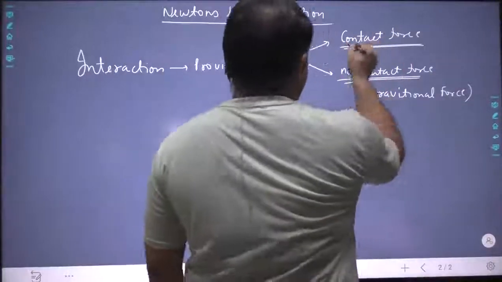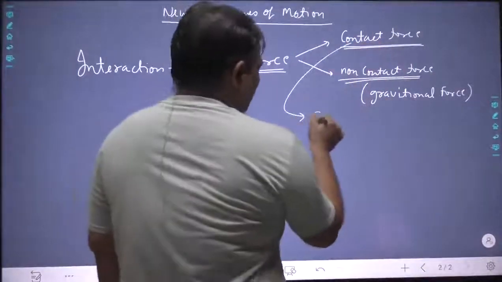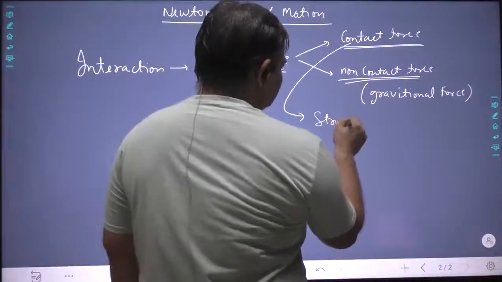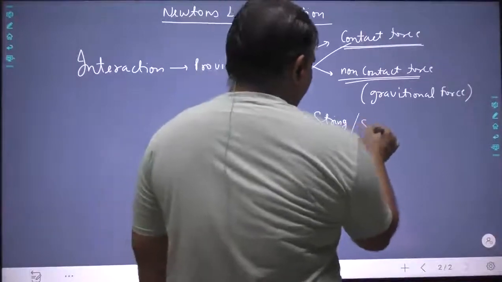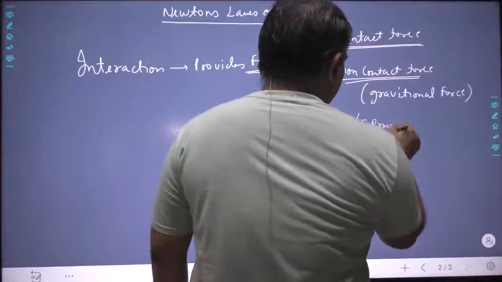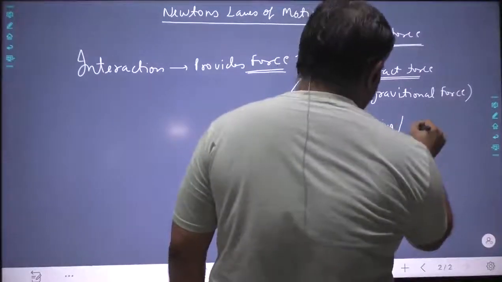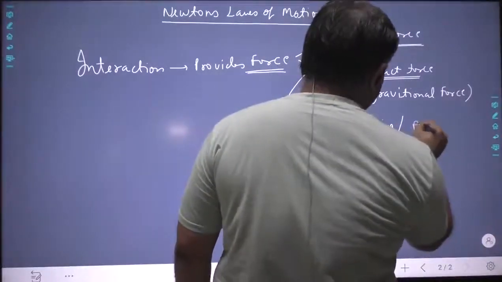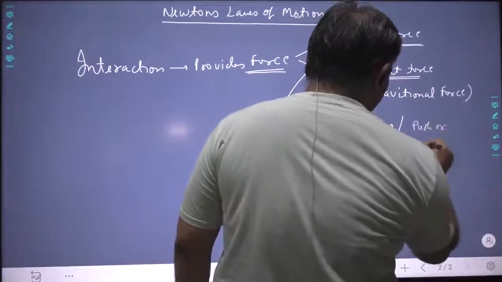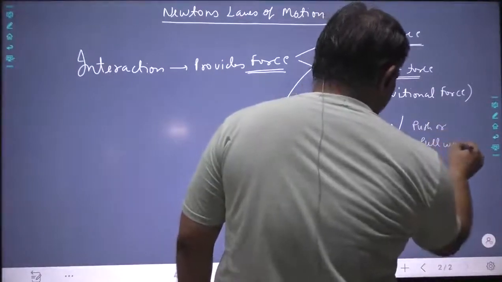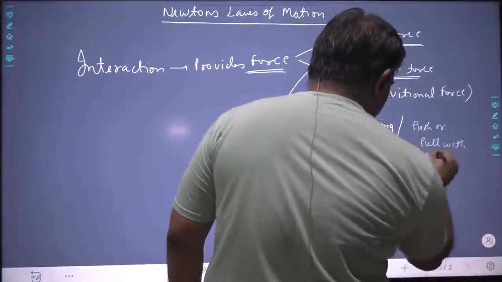Let's come to contact force. Contact force can be applied with a string, with a spring, with the normal force, or push or pull with another object.